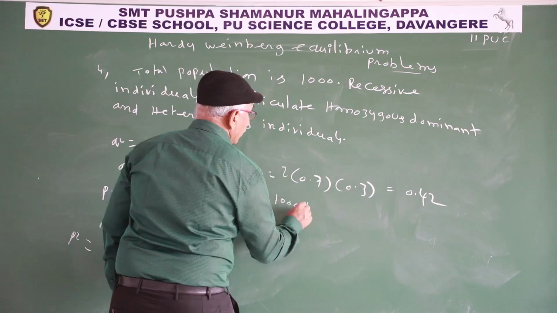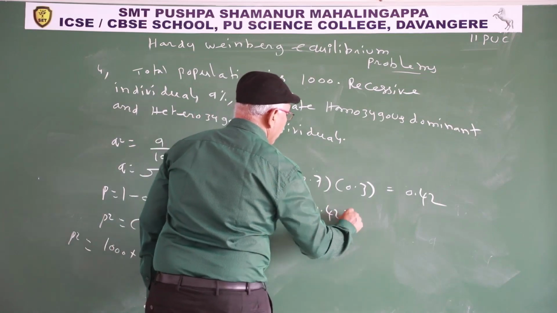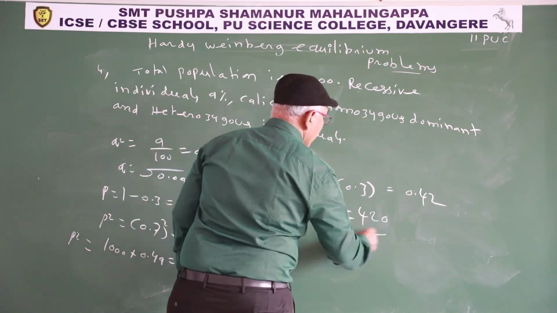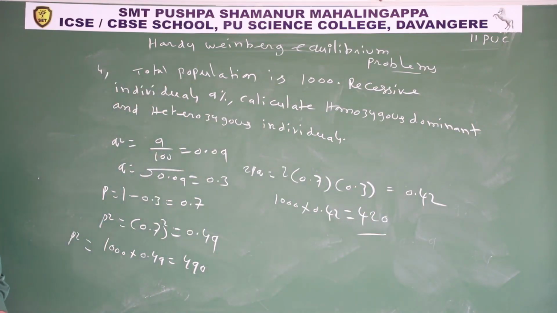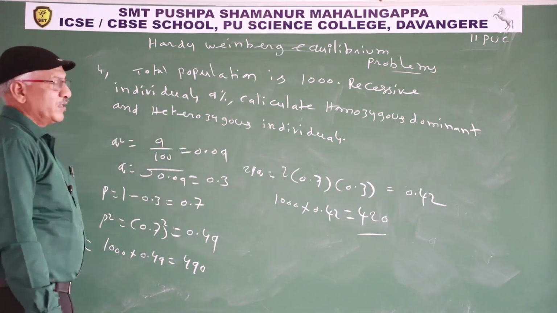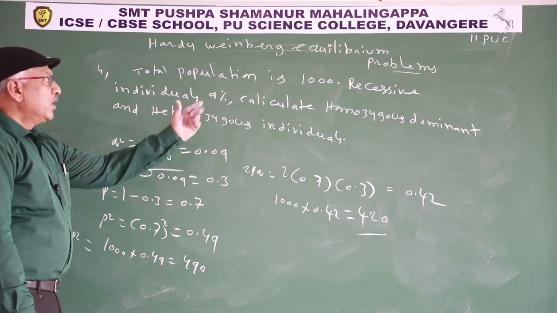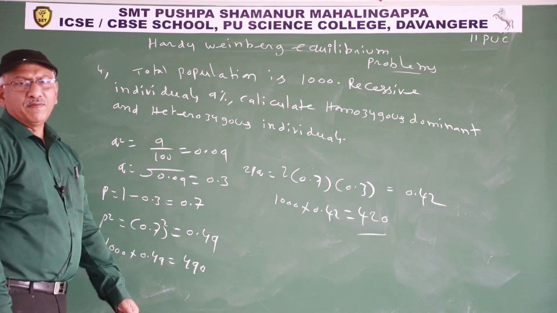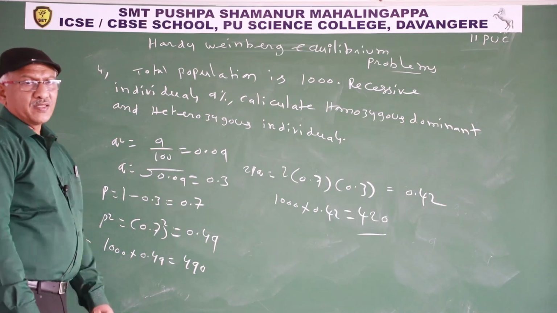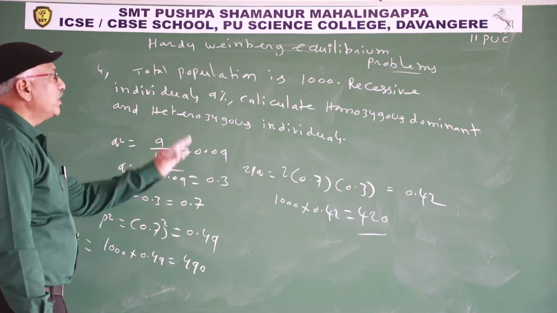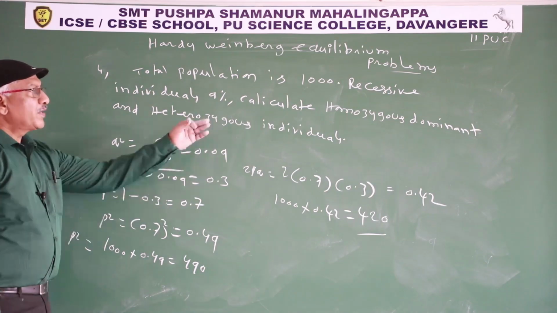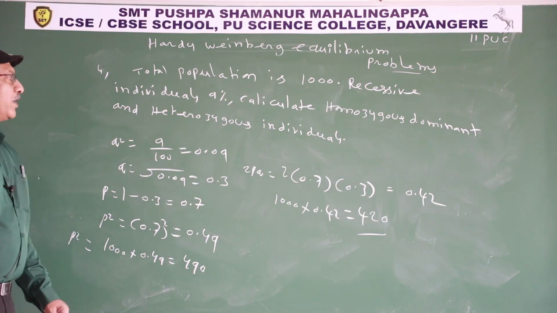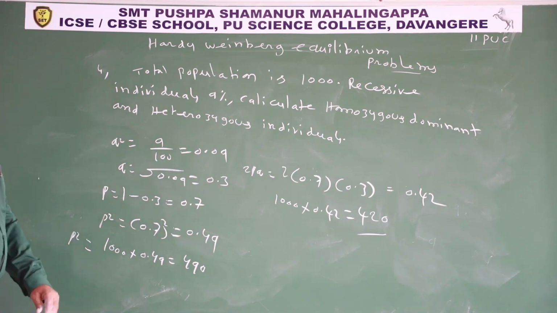1000 into 0.42. In 1000, 420 are heterozygous individuals. So another model is total population. They give total population and recessive individuals in percentage. Total population is 1000, recessive individuals 9%. Calculate homozygous dominant and heterozygous individuals.